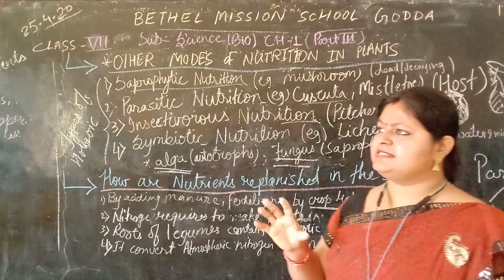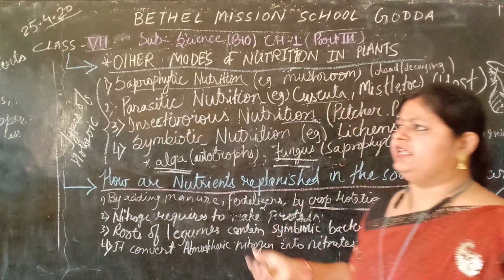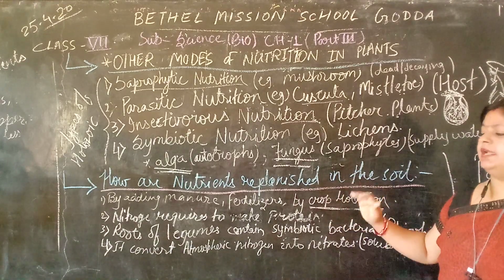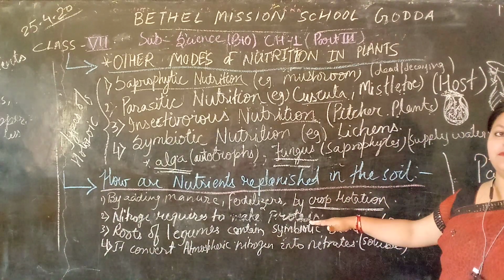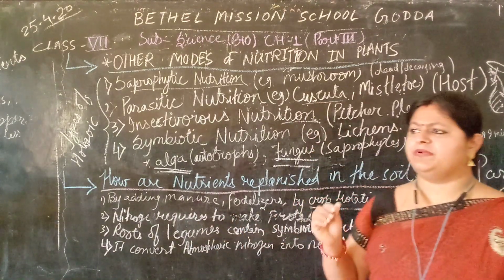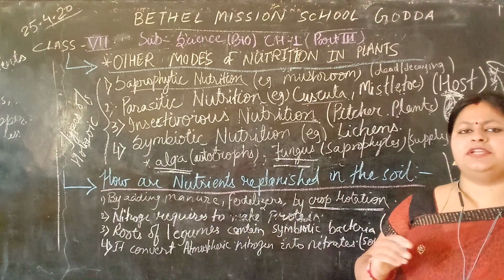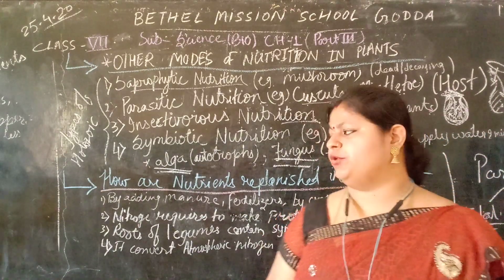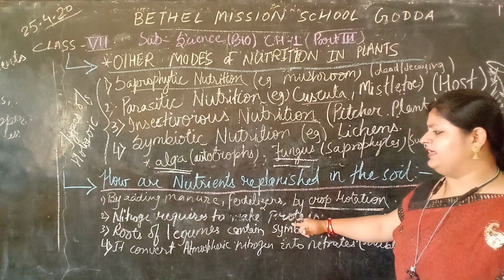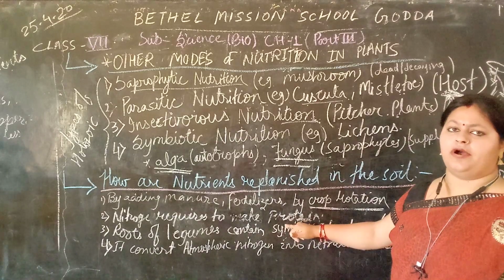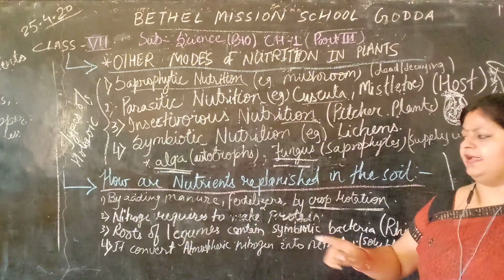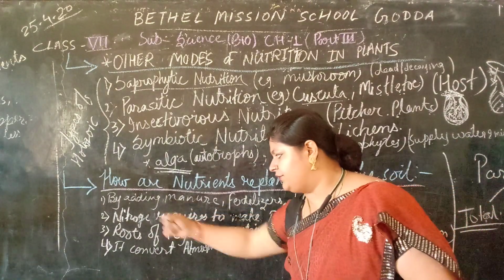Now, plants also require protein for their growth, and the soil also requires protein for giving nourishment to the plant. Nitrogen is required to make protein, and the process of making protein from nitrogen is very complex.